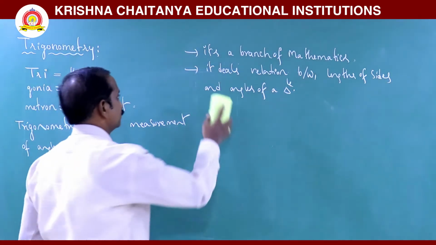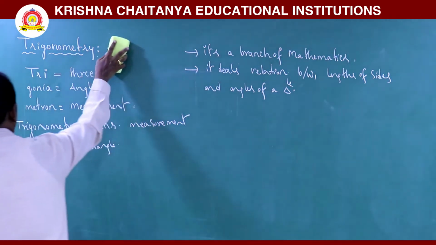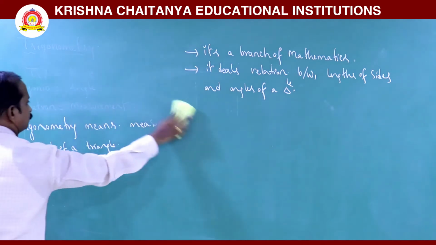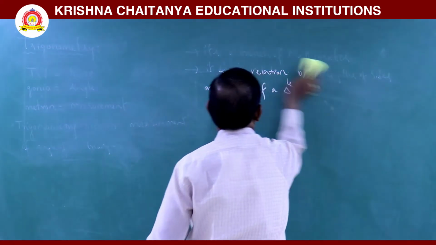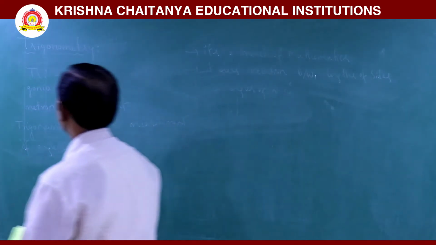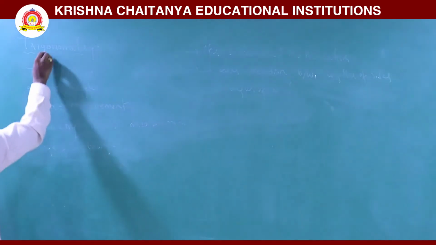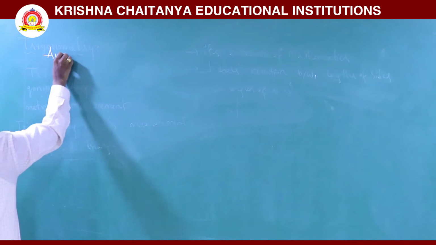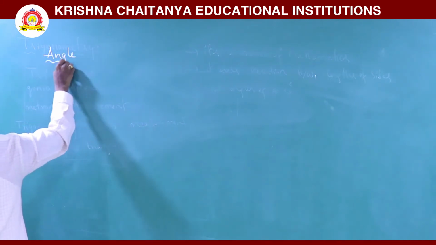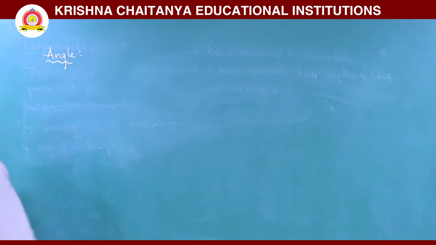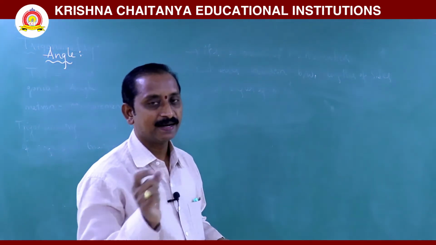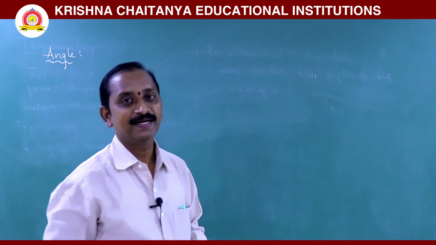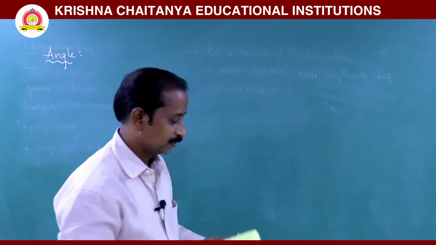Now, the definition of angle. Before we go to the definition of angle, first we know the anti-clockwise direction and clockwise direction.